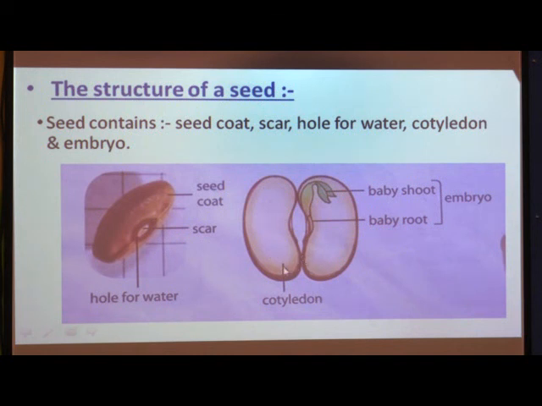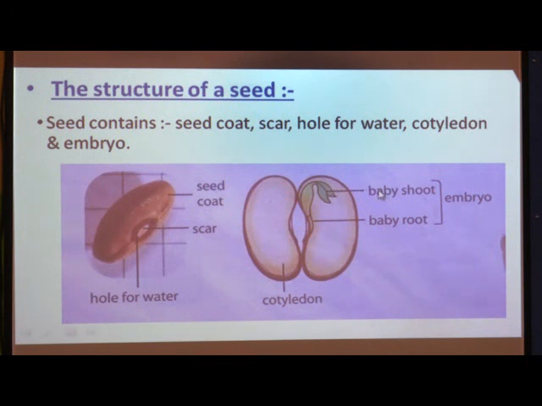Here you can see the two seed leaves called cotyledons, and between the cotyledons is the baby plant, called the embryo. The embryo has the baby root and the baby shoot.